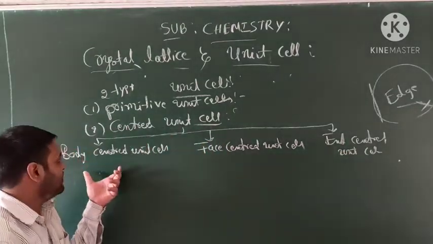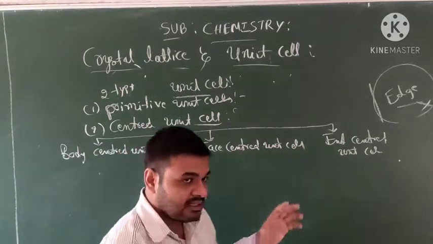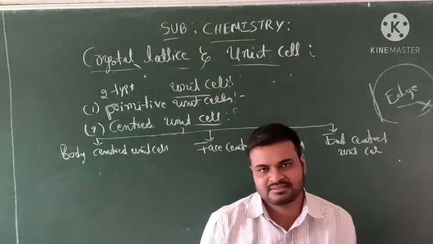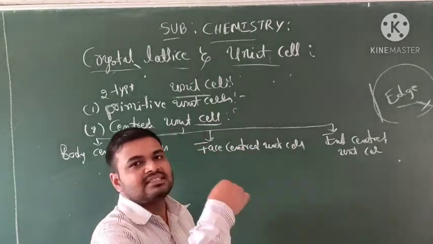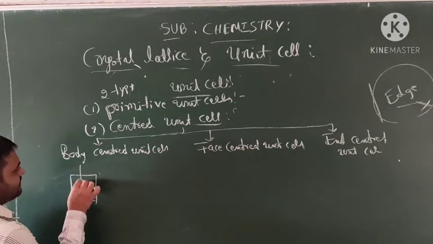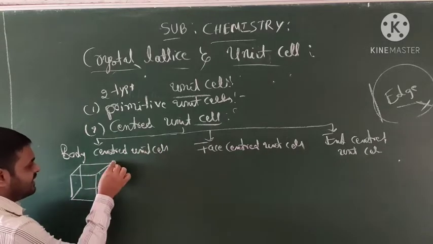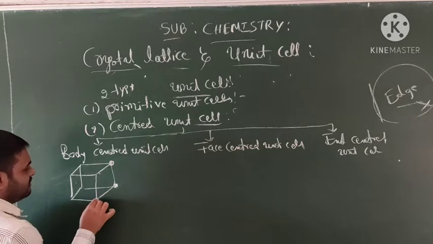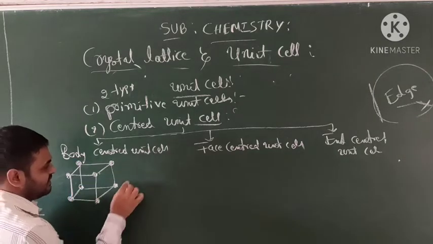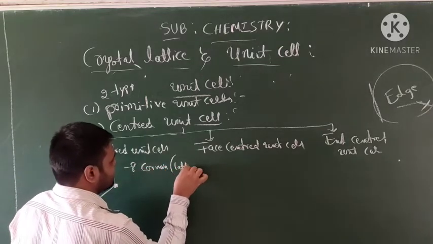Let me explain the first one, body centered unit cell. In centered unit cells, as you already know, constituent particles are present on the corners and other positions. Consider one cube. How many corners are present? 8 corners. 1, 2, 3, 4, 5, 6, 7, 8. Total 8 corners, I mean 8 lattice points.